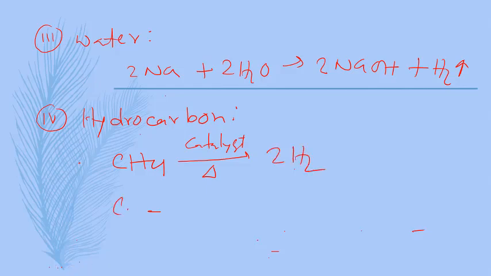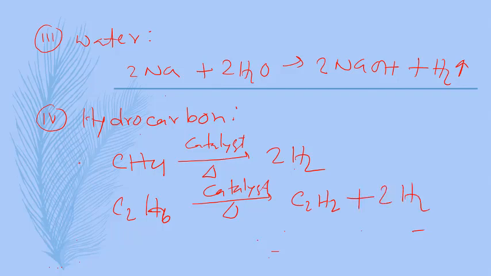When ethane is treated with catalyst and heat, it produces ethene, C2H4, ethane plus 2 hydrogen. Here is the general preparation of hydrogen.